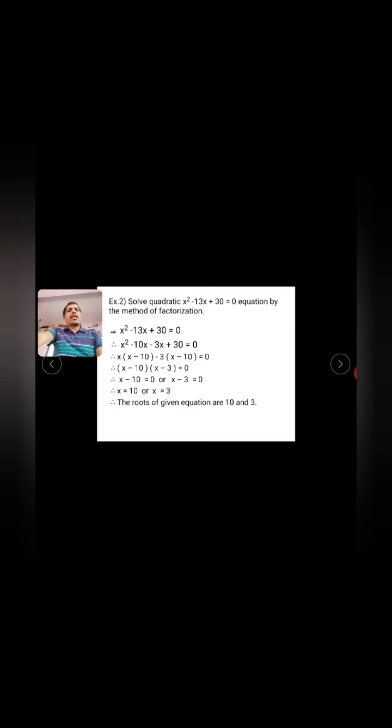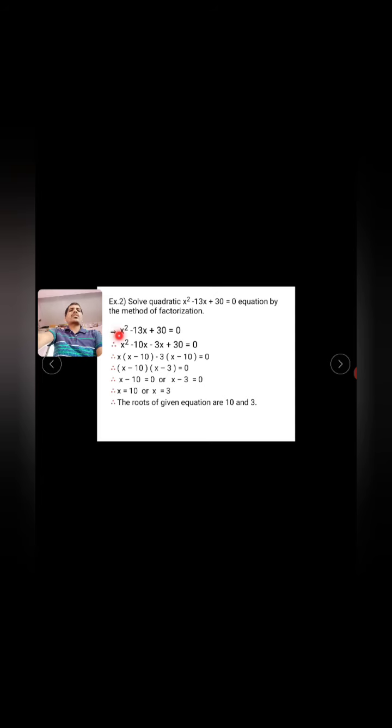See another example. Solve the quadratic equation x square minus 13x plus 30 is equal to 0 by the factorization method. Students, we have to firstly write down the equation in the form ax square plus bx plus c is equal to 0, the standard form of the quadratic equation.